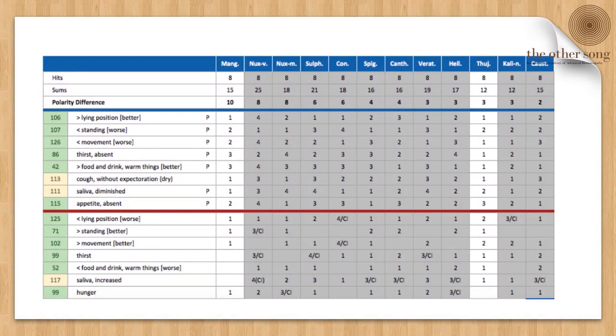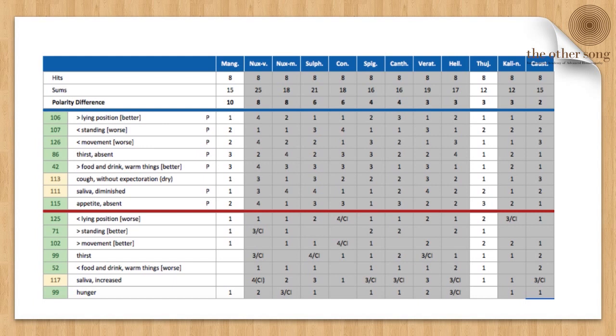So, when we repertorize her symptoms, we see 10 remedies covering all the symptoms, but 8 of them are contradicted. So, we are left with differentiating only 2 remedies. This is the advantage of using polarity analysis, that it eliminates the remedies based on contradiction.